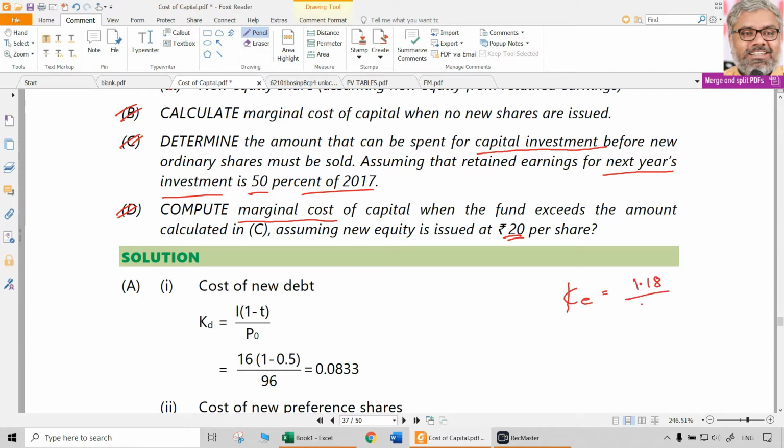But now new shares are issued at 20. So 20 has to be taken in the denominator plus 0.1, the growth rate of 10%. D1 by P naught plus G, same. But what is P naught here? P naught is not the current market price. Since it is a fresh issue, whatever the new issue price is, that will be P naught. So 1.18 divided by 20 plus 0.1 means 15.9% will be the cost of equity if you have to issue new shares.